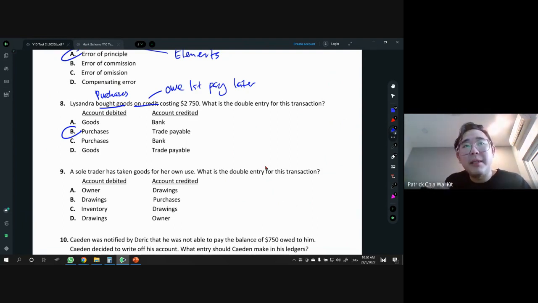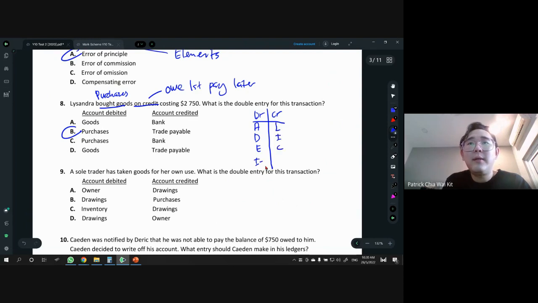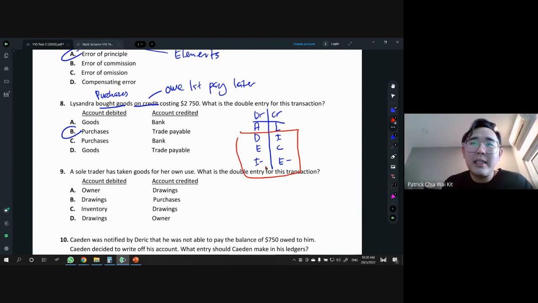Why debit purchases? Because purchases is an expense, and expenses are always DR. Once again, for the double entry part, DR, CR, I'll just use this to show you guys: ADE, I minus, LIC, E minus. Most of the things at the bottom, starting from this part, drawings, income, expenses, capital, I minus, E minus, are in terms of double entry always DR and always CR.